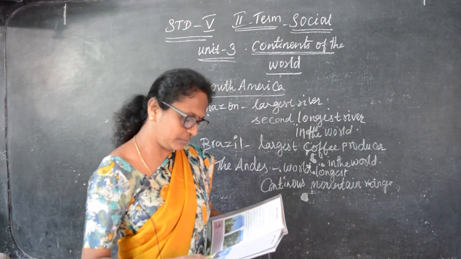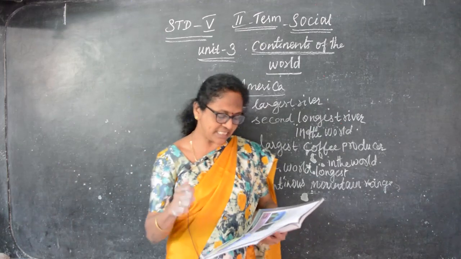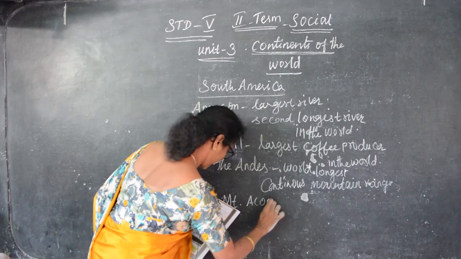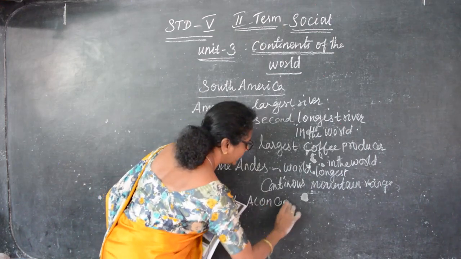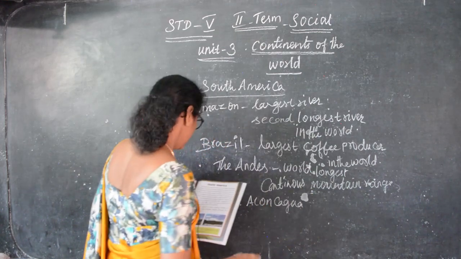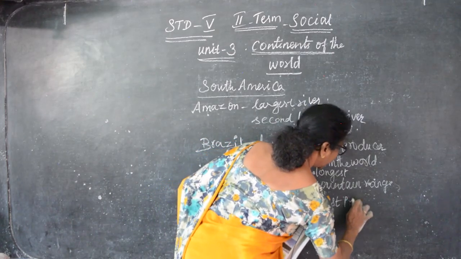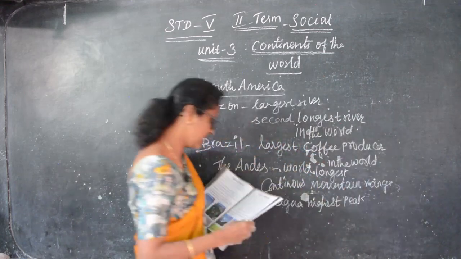Mount Aconcagua is the highest peak in the Andes.